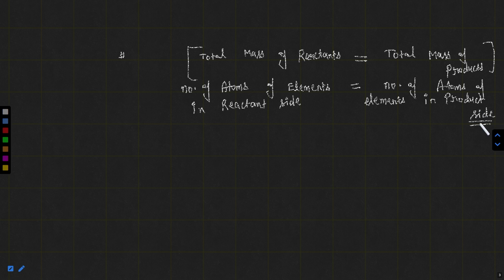So these two statements are also correct according to the law of conservation.